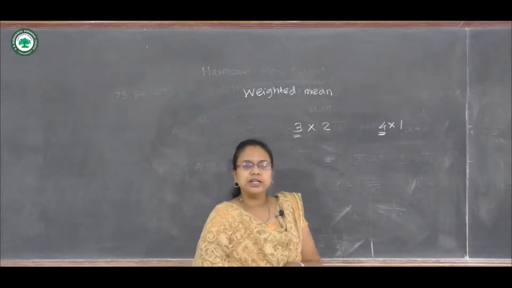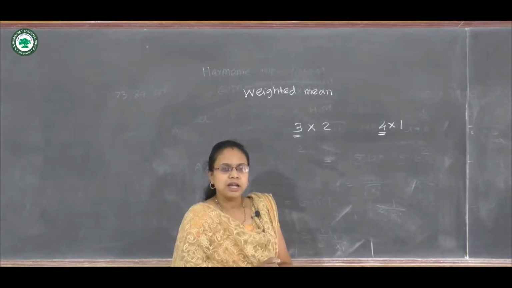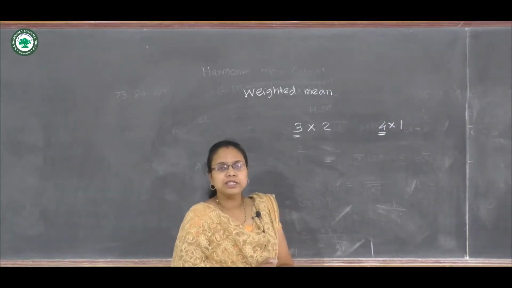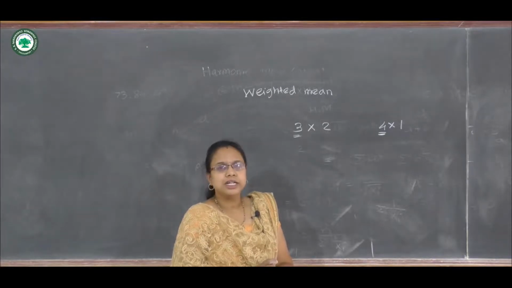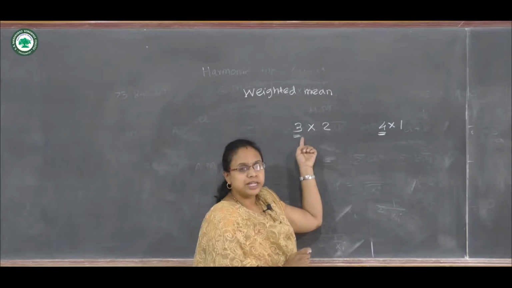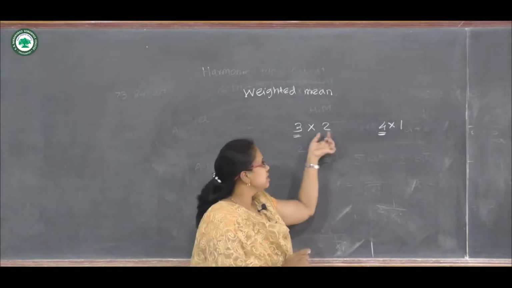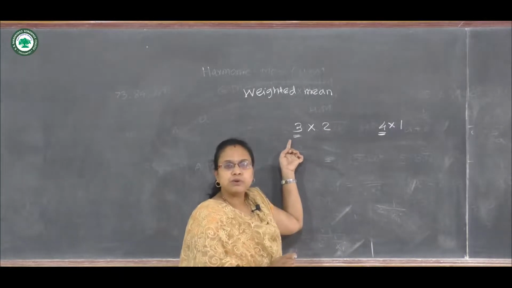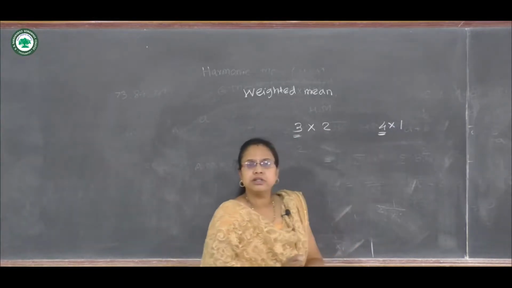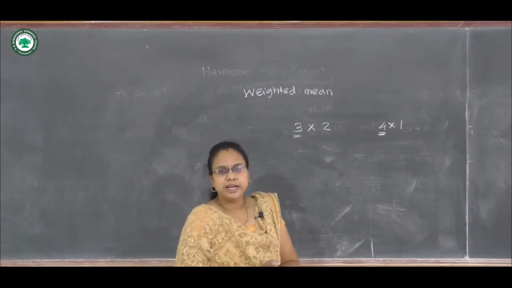If we calculate its arithmetic mean, then this will give one answer. But if we consider its weight, meaning its importance in the data set, then we can see that the weight of 3 is 2 and the weight of 4 is 1, meaning the number 3 has more importance than the observation 4. So here we have to calculate the weighted mean.